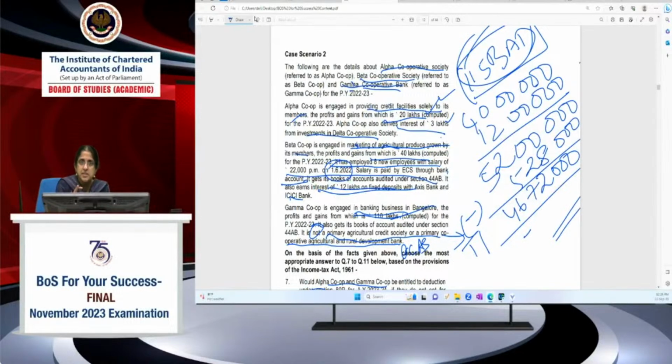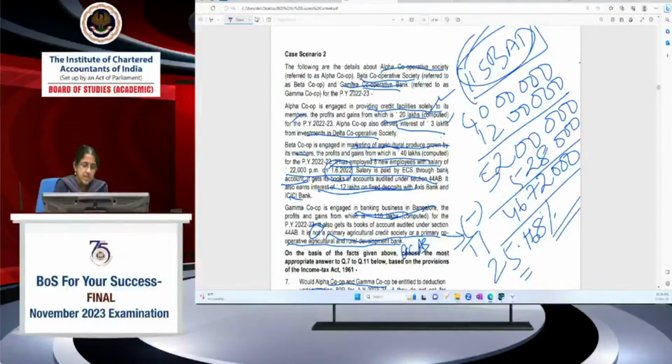It's 22%, plus surcharge at 10%, plus cess at 4%. So 22 into 1.1 into 1.04 will be 25.168. This you have to know because it's the same as 115BAA for companies also. It's 22% plus 10% surcharge, flat, irrespective of the total income. Okay. So 25.168% I should apply on